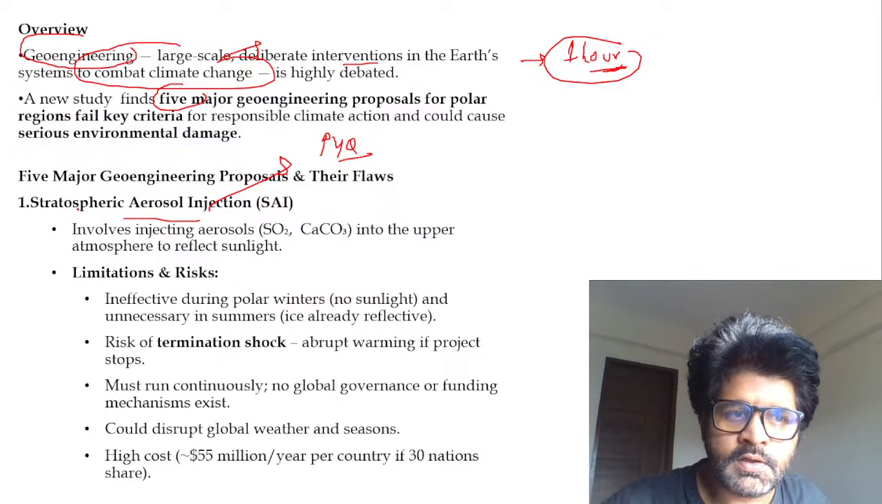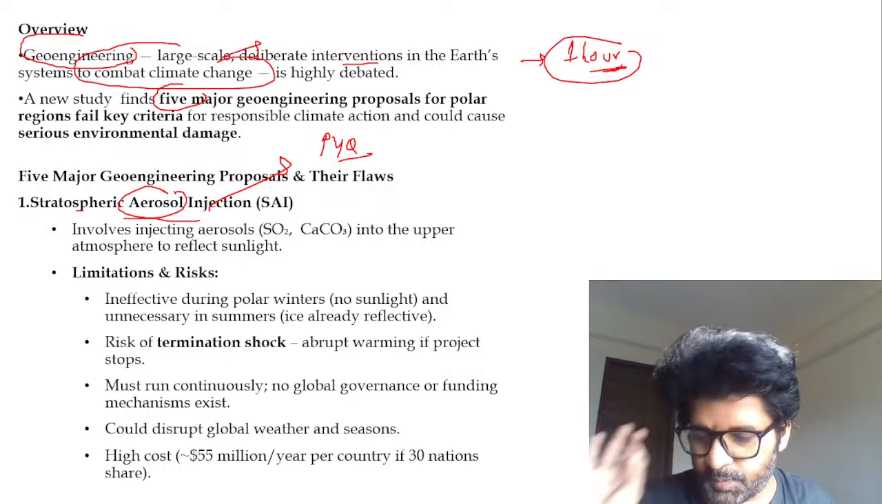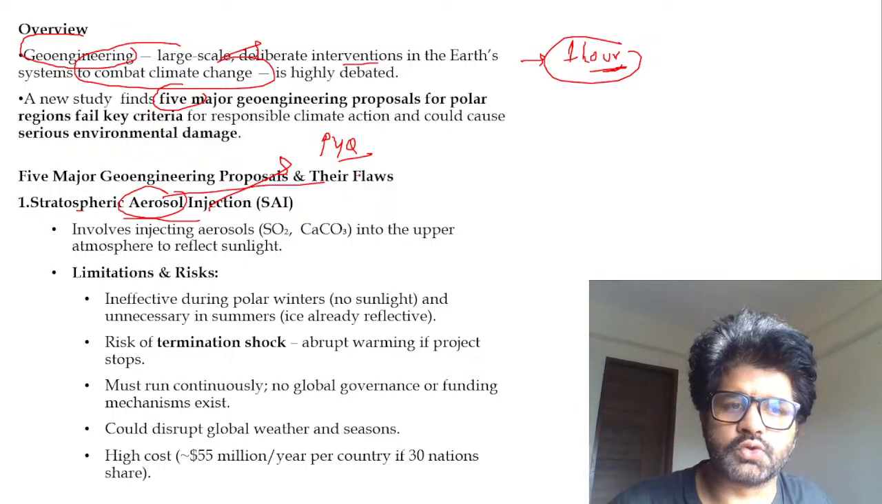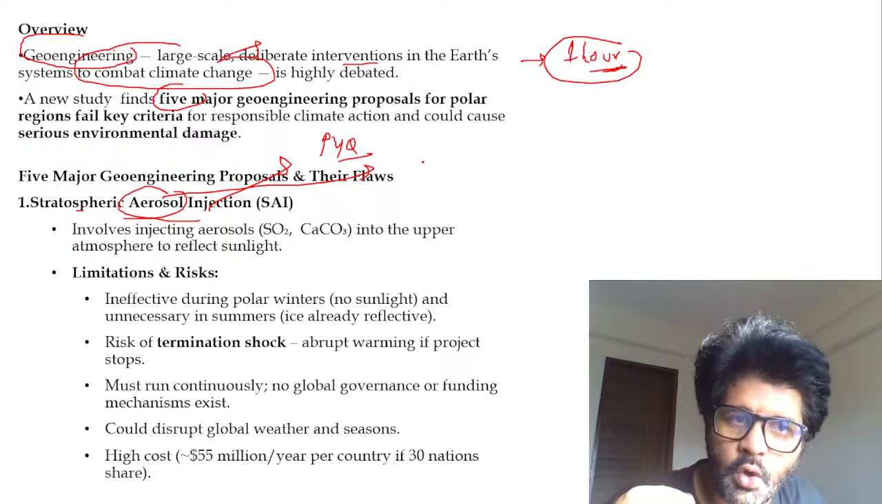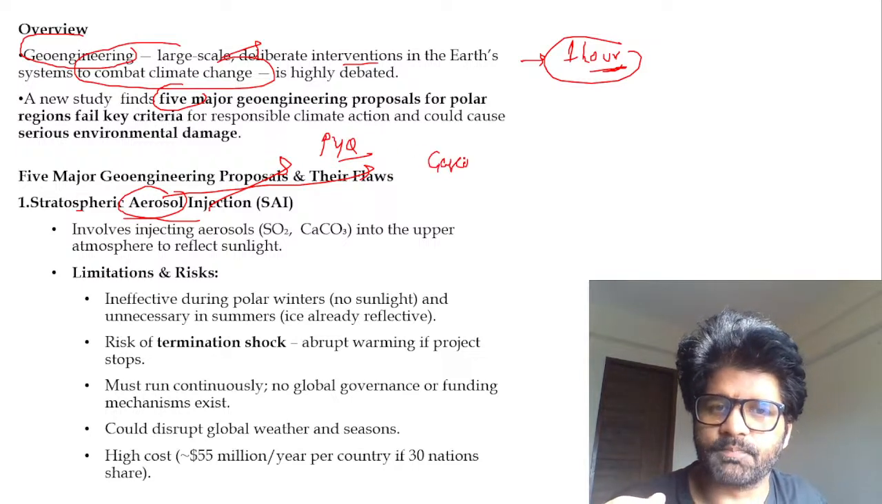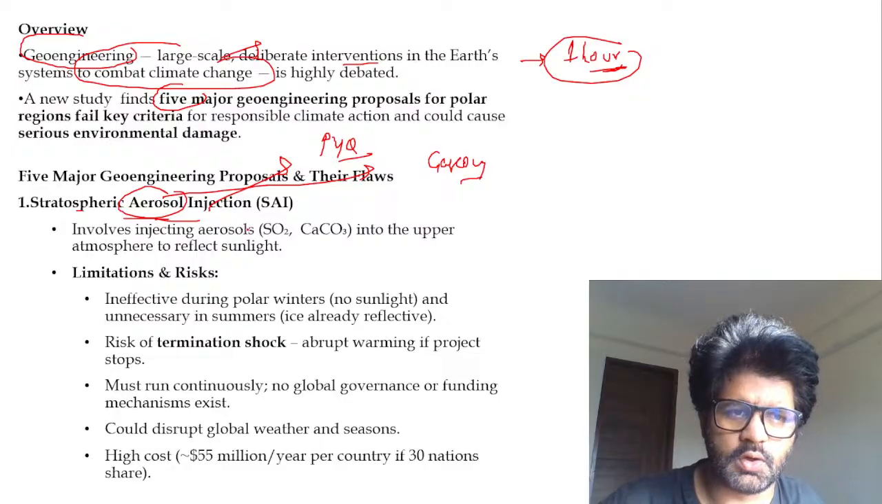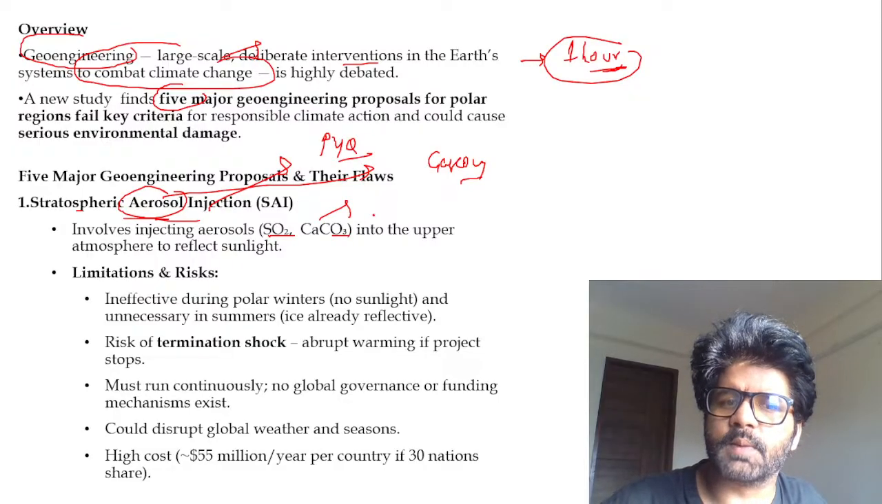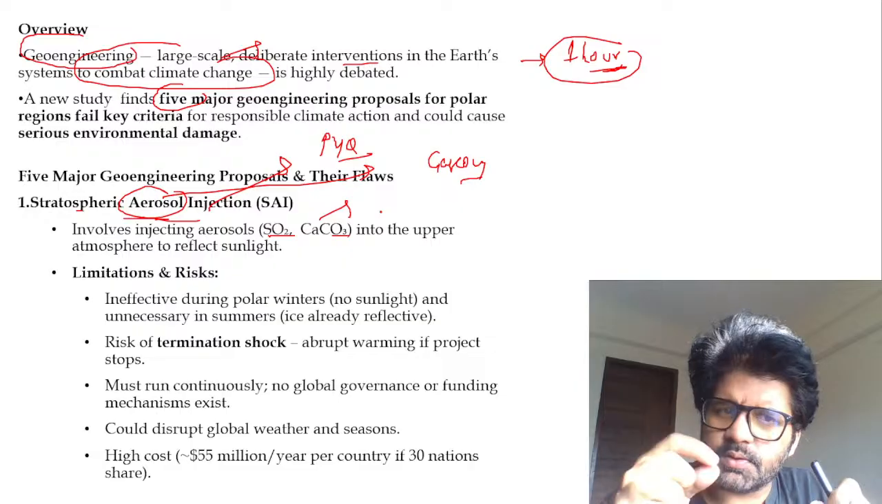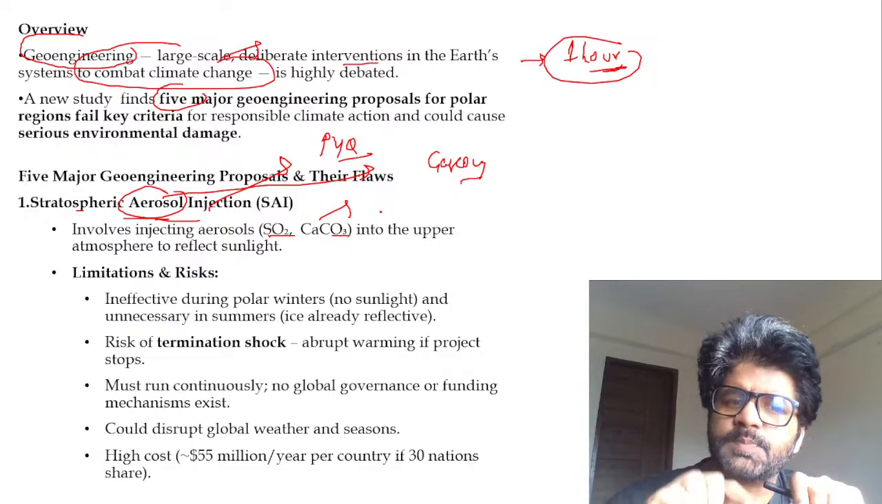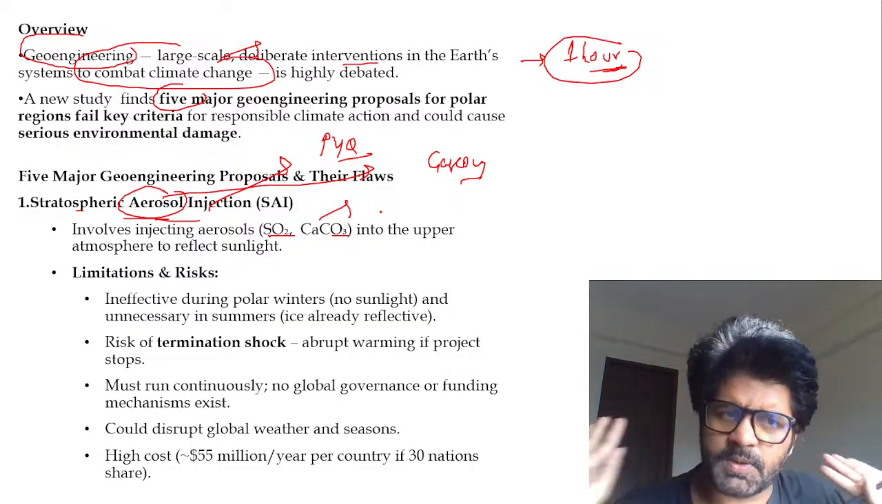How? We will understand. Stratospheric aerosol injection is the first proposal. How does this work? What is aerosol? So aerosol is suspended solid or liquid particles in gaseous media. Just remember the definition. This is aerosol. So SO2, CO, CO3, calcium carbonate. So these are solid or gas, means it can be solid particles, it can be liquid particles suspended in a gaseous medium. Just remember the basic definition.